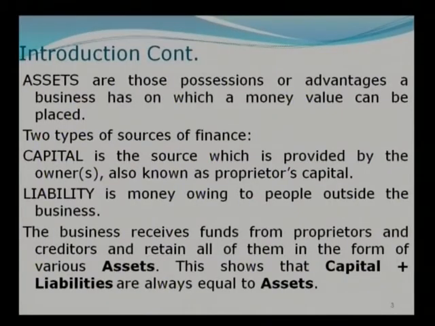This asset is equal to what? Now, let's look at our equation. Our equation is asset is equal to capital plus liability. This is the only transaction that we have. We have brought capital of rupees 20,000. So, we will have asset, that is in the form of cash, 20,000, is equal to my capital 20,000 rupees plus my liability is 0, and therefore this accounting equation or balance sheet equation, which is always equal, it matches, it tallies. And in the next part, we are going to discuss some of the rules